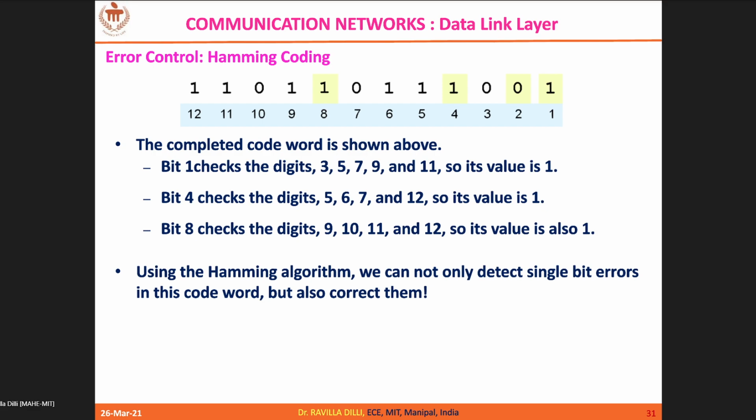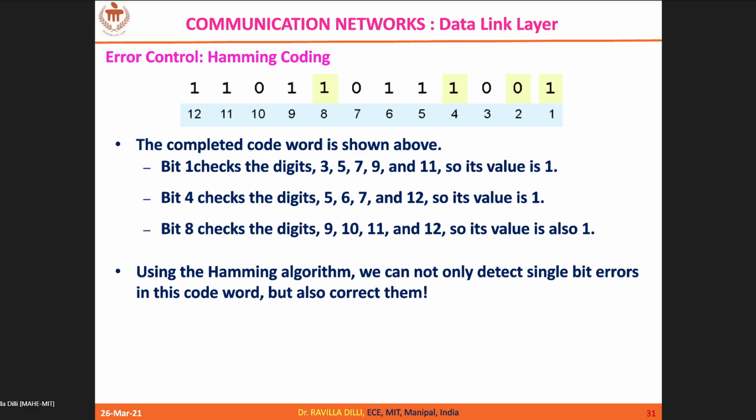The same way you calculate R2. R2 is positions 4, 5, 6, 7 and 12. 4 is 1, XOR 5 is 1, XOR 6 is 1, XOR 7 is 0, XOR 12 is 1.